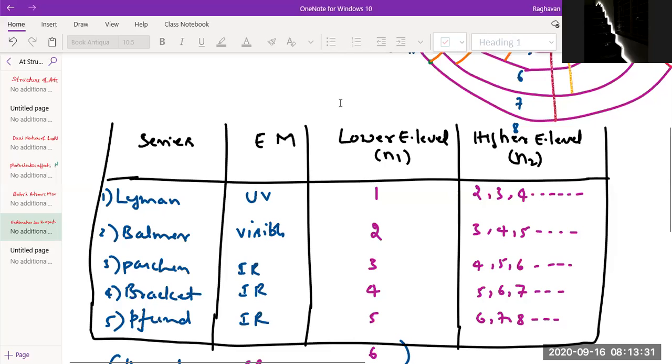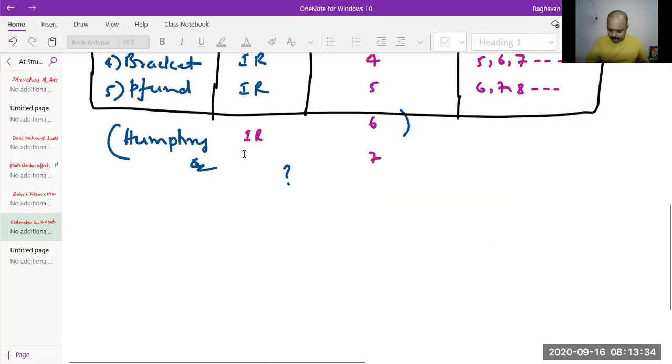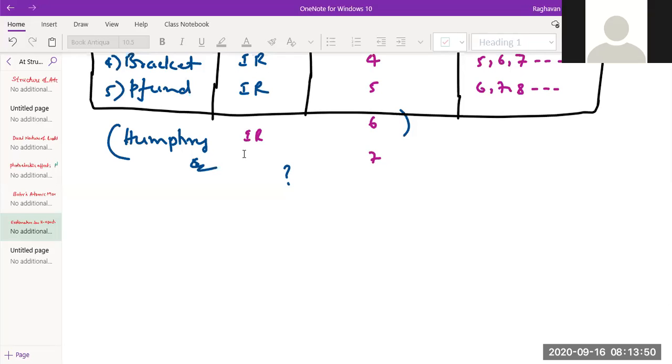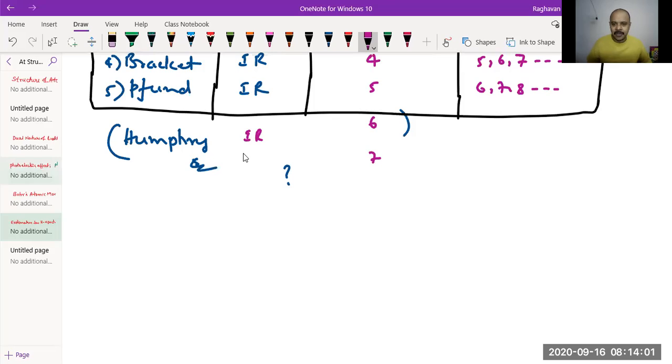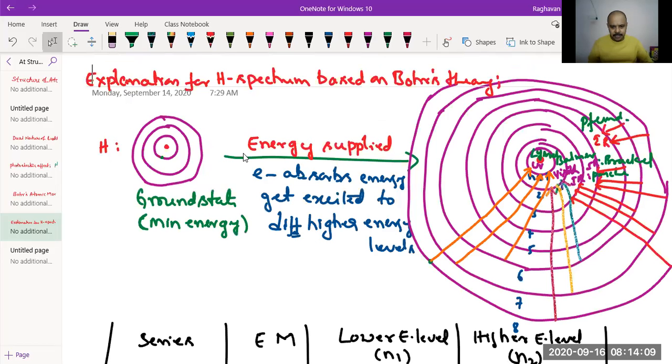Now, the question that arises is, when electron jumps from higher energy level to lower energy level, it gives out a spectral line. That spectral line liberated will have a wavelength. Any radiation will have its own wavelength. So how do you calculate the wavelength of the spectral line emitted in the hydrogen spectrum in various transitions of electron? By an equation called the Rydberg equation. We'll go for that.